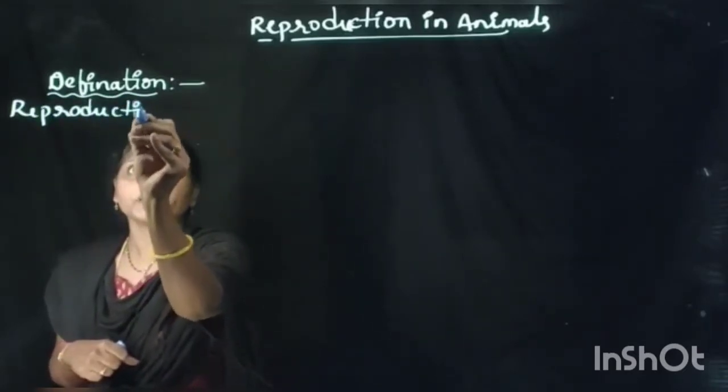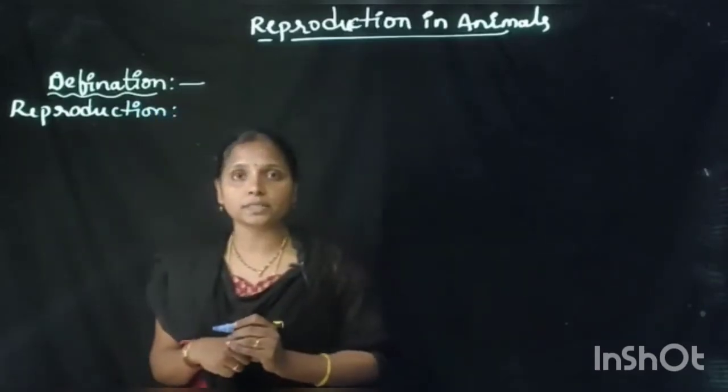What is reproduction? Reproduction is a process.